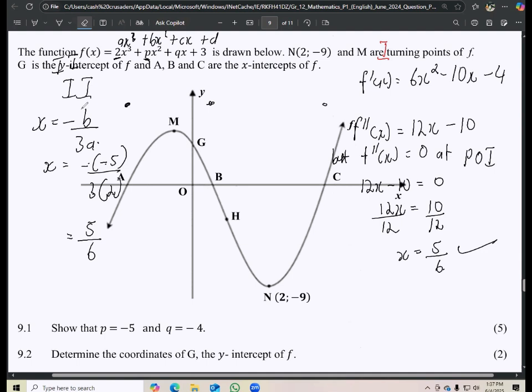Remember, if they now want the coordinates of the point of inflection, that means you'd have to take that x coordinate and substitute back into the original equation, meaning you substitute back into this original equation f of x. Of course, with the p and q already substituted in place.